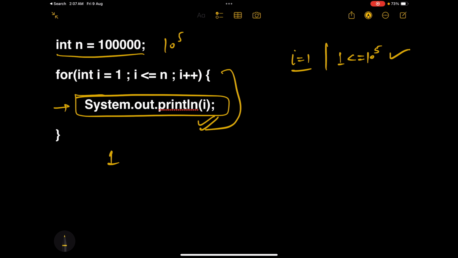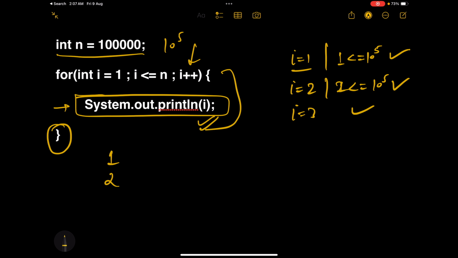After this line, it will go here, do i++, and now our i will become 2. Again, the condition would be checked, and 2 is less than or equal to 10 raised to the power 5. The condition holds true, and now we will execute the print statement, and 2 would be printed. For 3, the condition will be true, and 3 would be printed. This process will keep going until i becomes greater than n. Whenever i becomes greater than n, the flow will come out of the for loop.